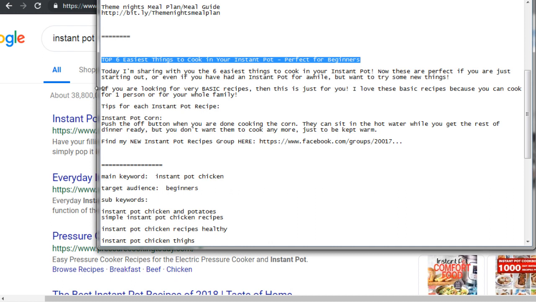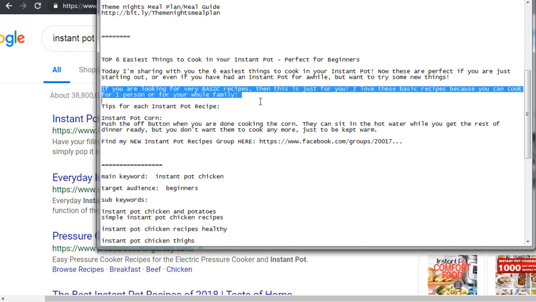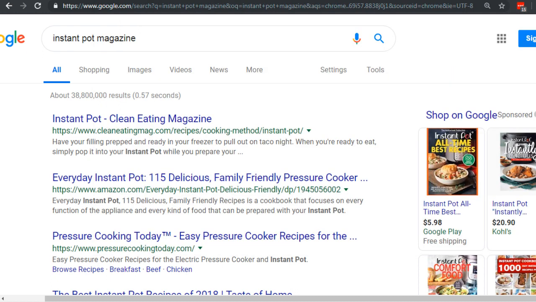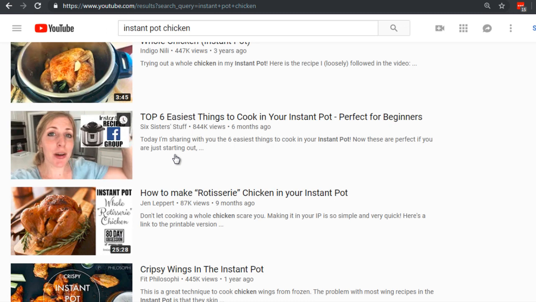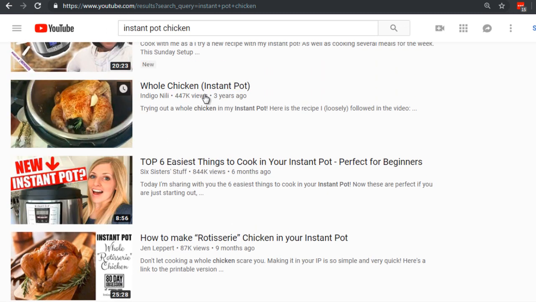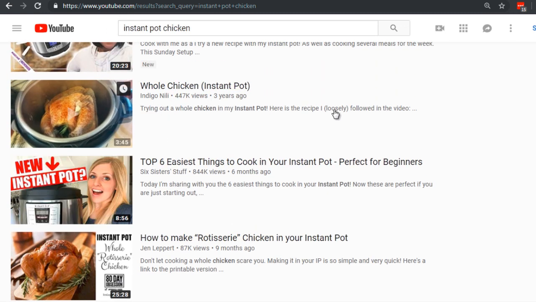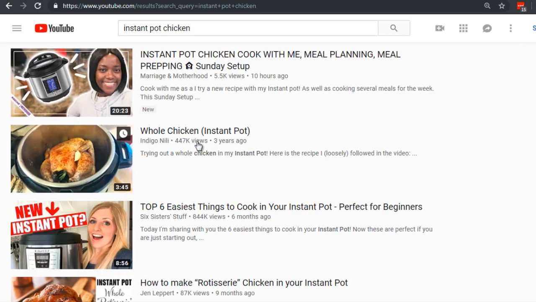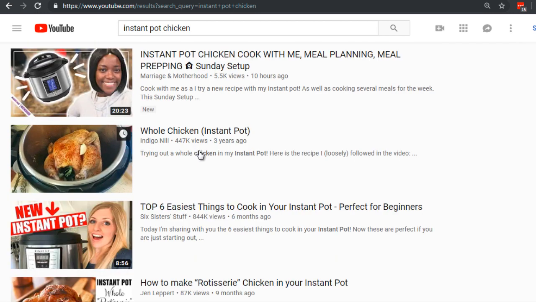So you can see the keywords that are embedded, but it's really written for the user. And that's the way it should be, because the title and the description will actually show up in the YouTube search engine, as you can see here. So we've got the title, we've got the description. We want to make sure that the first sentence in your description is catchy as well.